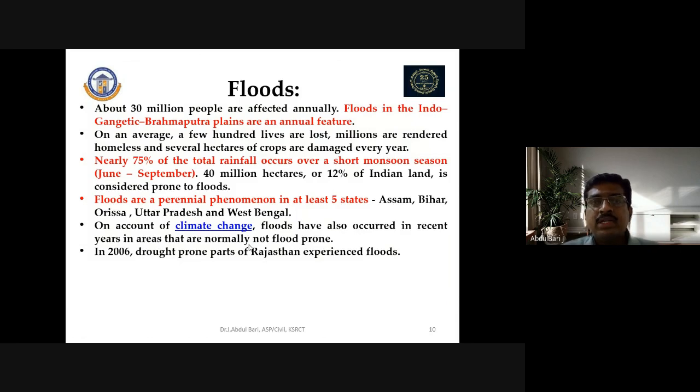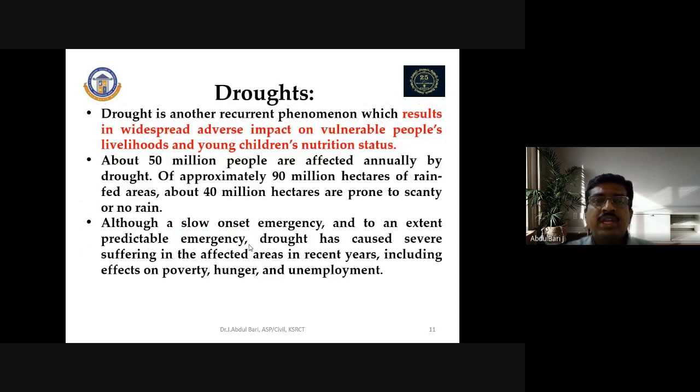So floods have occurred then and there in almost all parts of India, especially in the year 2006, when even Rajasthan, which is a drought-prone area, was also affected by floods. And floods mostly occur in these states, that is Assam, Bihar, Orissa, Uttar Pradesh, and West Bengal. In these five states, floods occur frequently.